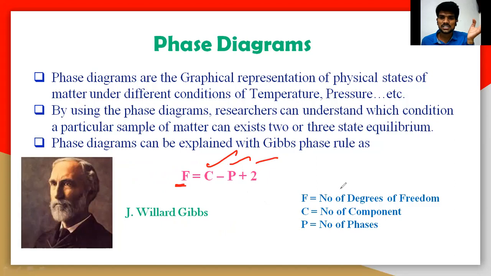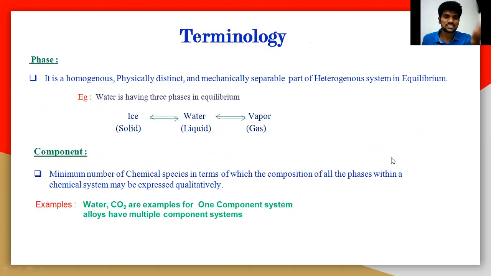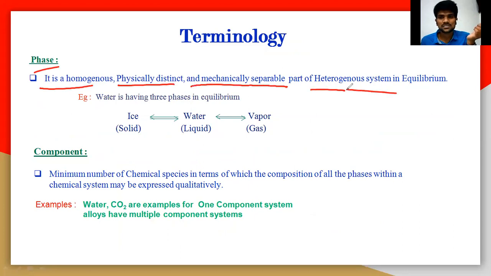F is nothing but the degrees of freedom. P is nothing but the phases. C is nothing but the number of components. So one by one, we will understand the terminology in this phase diagram. First, what is a phase? A phase is a homogeneous, physically distinct, mechanically separable part of the heterogeneous system in equilibrium.